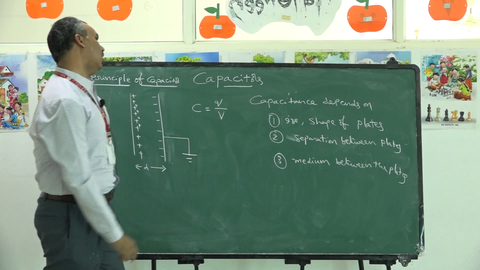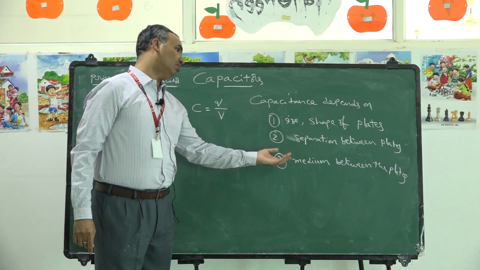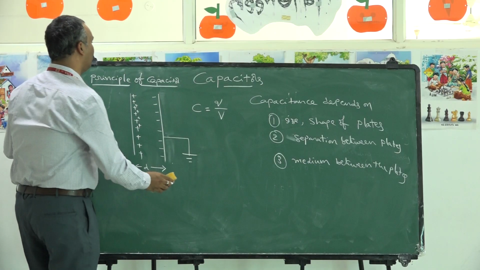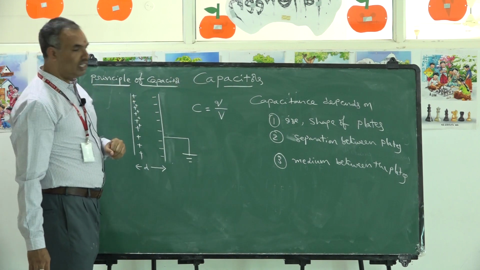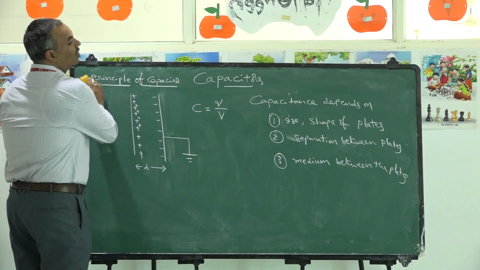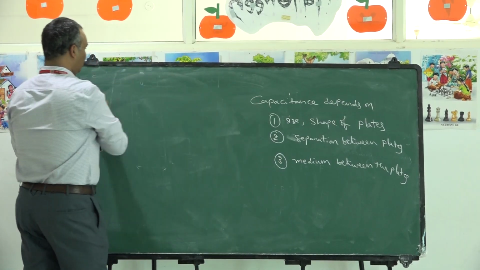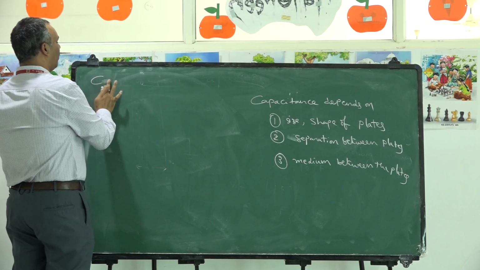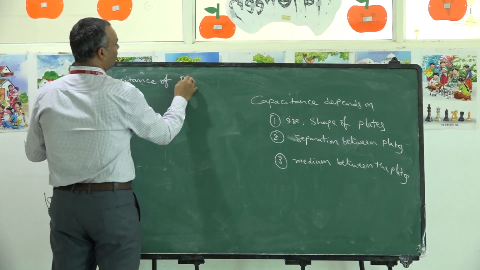You may ask me, sir, how do you know capacitance depends on only the size and shape of the plates, the separation between the plates, and the medium between the plates? To understand this, let us derive the expression for capacitance of a parallel plate capacitor. Based on that expression, we will discuss how the capacity of a capacitor depends on the factors I mentioned. So now we are going to discuss the capacitance of a parallel plate capacitor.